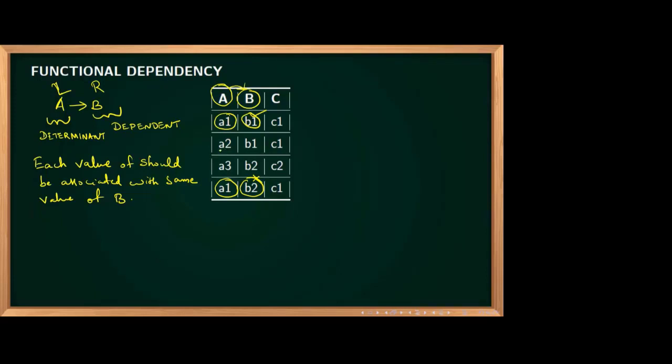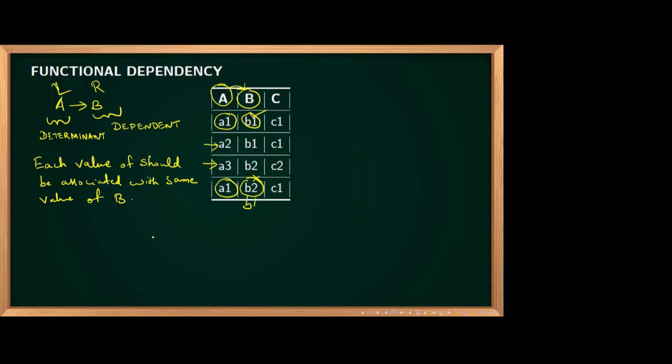Now you may be getting some doubt, like what about this A2, where only a single value is there? With dependencies, we can always talk about an instance only, a given set of values. For the given values, whether this is coming correctly or not. A2 is not repeating, so it is not violating the rule. A3 is not repeating, so there is no issue. But the problem here is that A1 is repeating, but B is not B1 again. If it was B1, the answer would have been correct. So that is the idea.